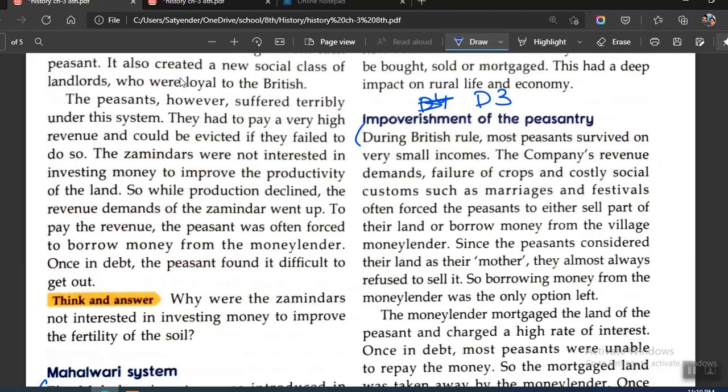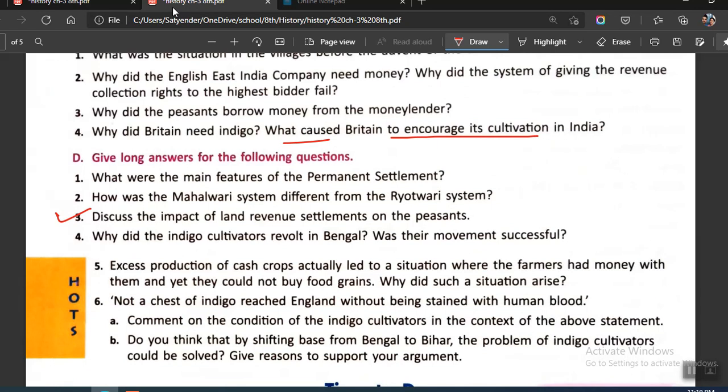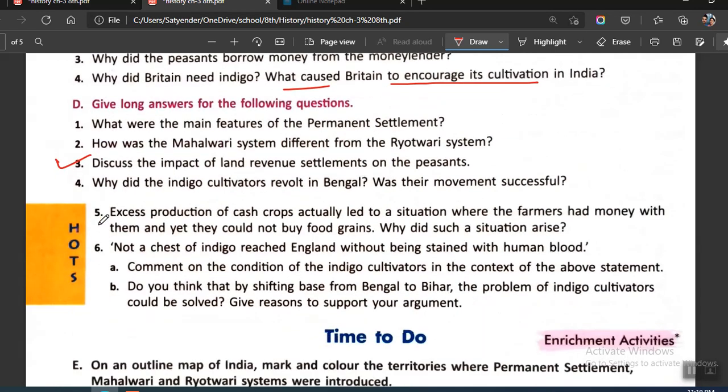This is D3. Okay, British rule, most peasants survived on small income since they considered land as their mother, they were always in debt, and borrowing money from a moneylender was the only option left. So what you do is, as part of this, you will be writing this paragraph only. So that is your answer to D3. Then we have the next one, that is D4.